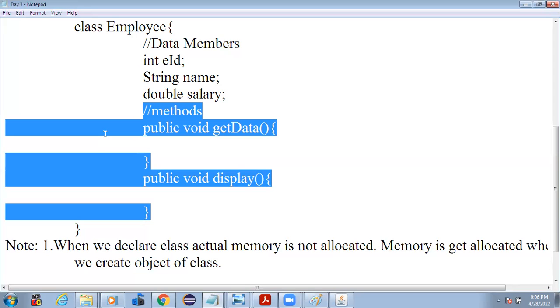Until we have created the Karanji, that mould is not useful, and once you have created the Karanji, the mould is no longer needed. Similarly, once the objects are created, that class is not so useful to you. That is the importance of the class and of creating objects of that class.